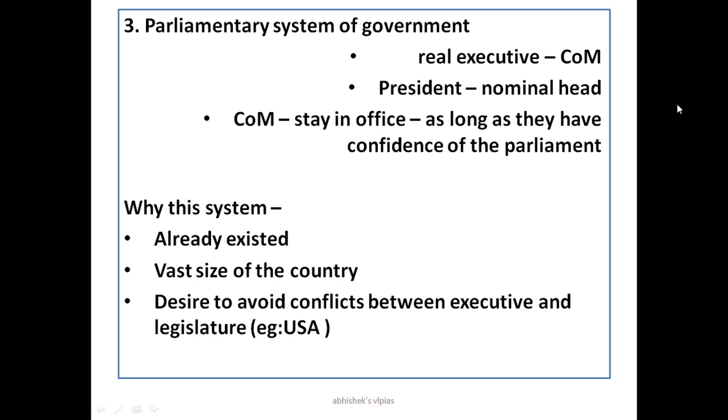And the next reason is the desire to avoid conflicts between executive and legislative. For example, in the USA, we don't have this kind of parliamentary system. They have executives and legislators. Legislators are those people who make the laws, the bills or acts. Executives are those people who implement the act, like IAS officers and all. Legislative people are elected, like MPs and MLAs. So there are three groups of people in India: executive people, legislative people, and also judicial people. To avoid conflict between the executive and legislators, we are following the parliamentary system.